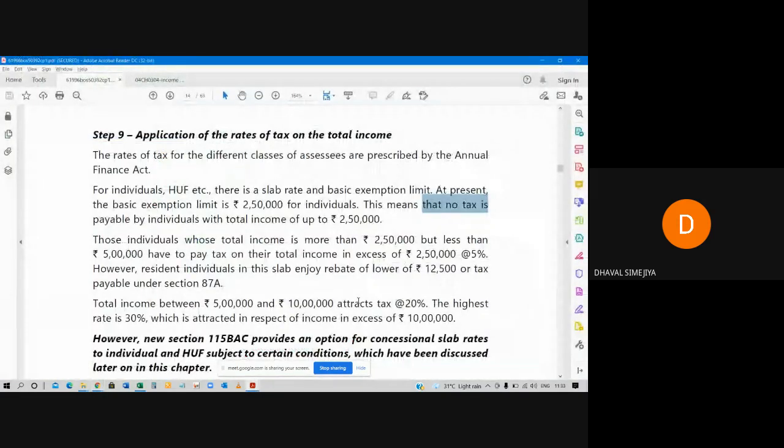But beyond 2,50,000, those individuals whose total income is more than 2,50,000 but less than 5 lakh rupees have to pay tax on their total income in excess of 2,50,000 rupees at the rate 5%. At the rate 5%.